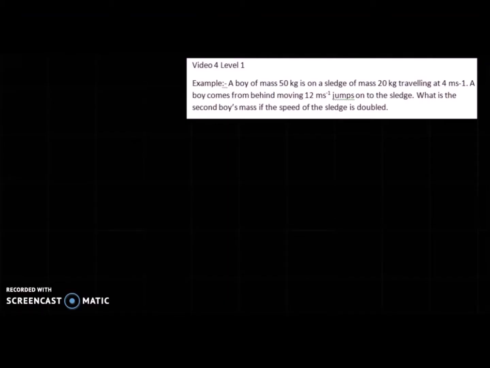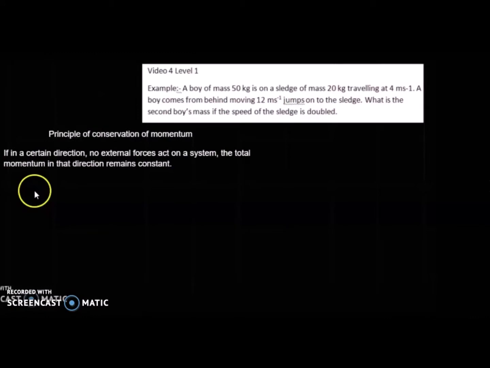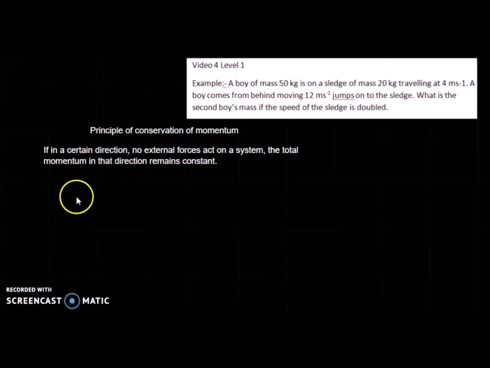This is a question on the principle of conservation of momentum. Now I am going to state the principle: if in a certain direction no external forces act on a system, the total momentum in that direction remains constant. Before solving this question, I will explain this principle.